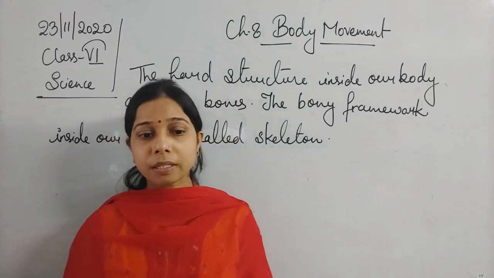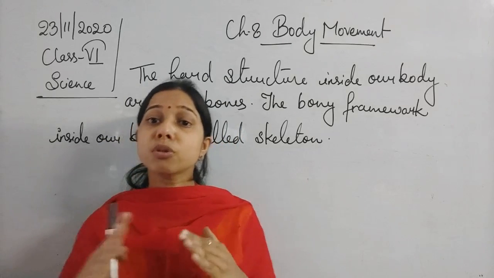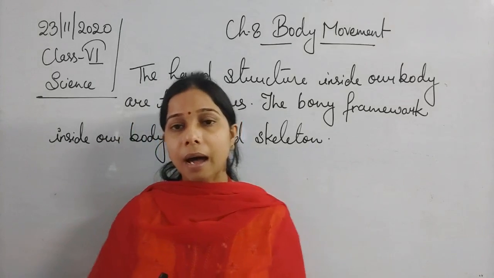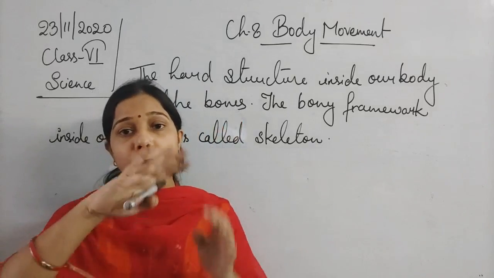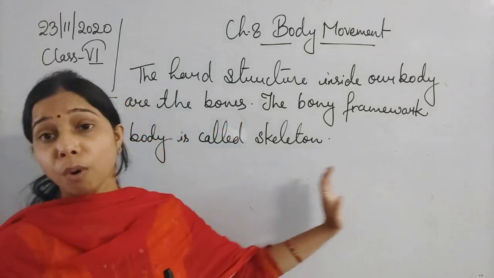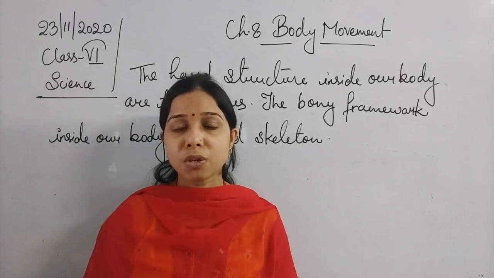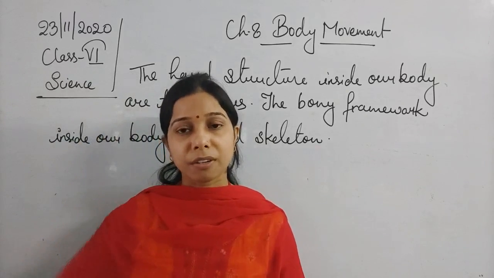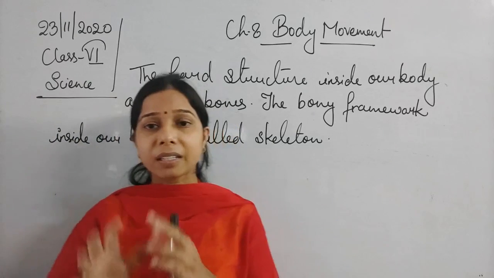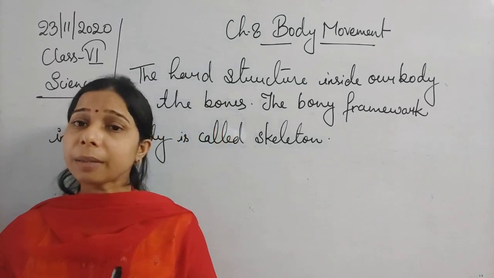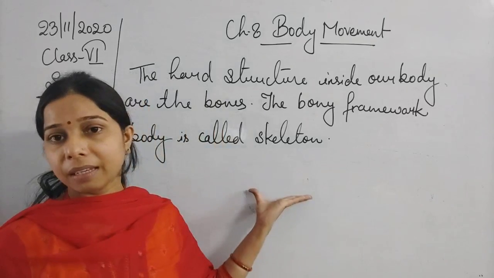And you see students, these bones join together, and after joining together, they form a framework. If you are saying a bony framework, it means they give a shape. By joining together, they form a structure, they form a frame. That structure will ultimately help in making the skeleton.